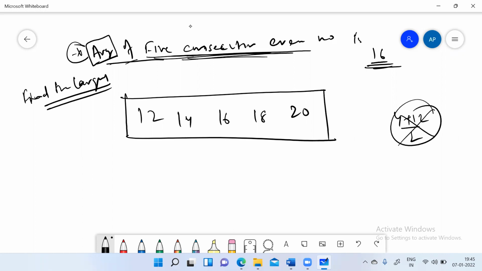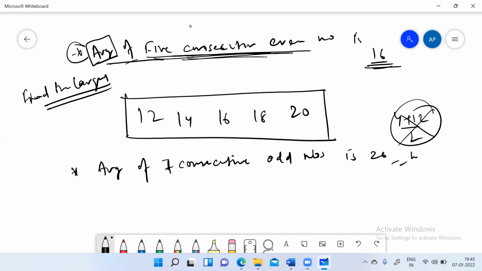So now I'll take another example. Average of 7 consecutive odd numbers is 26. And what is the largest of them? And what is the value of the largest of them?